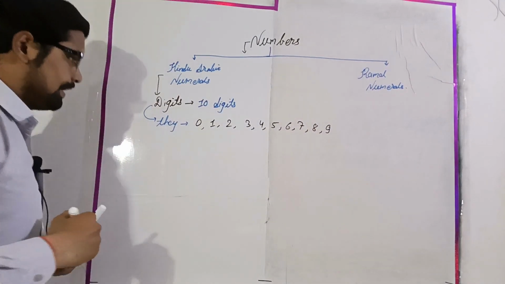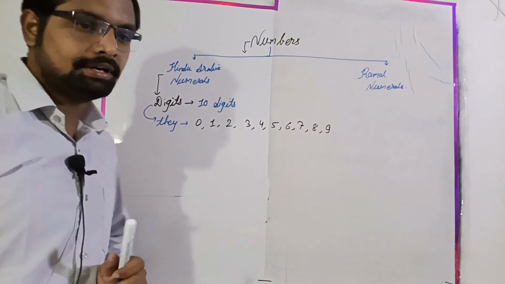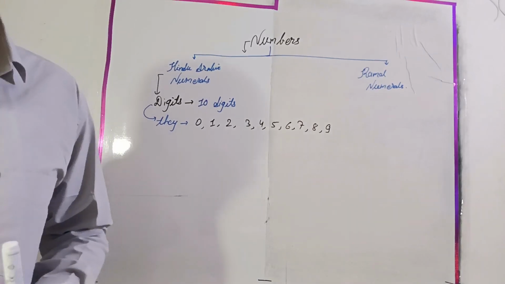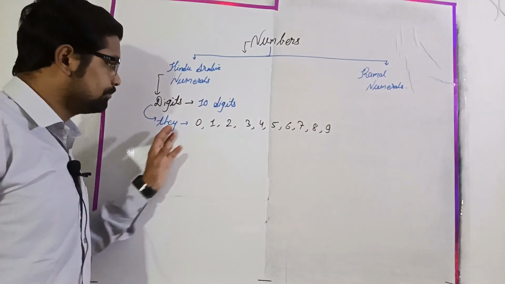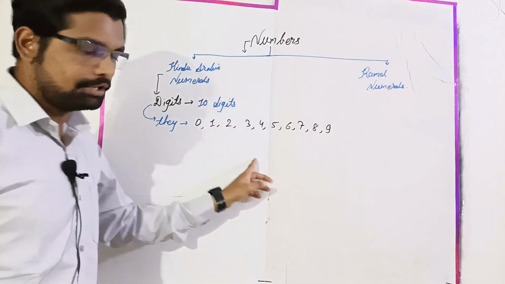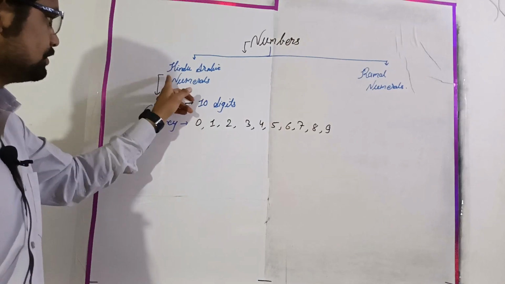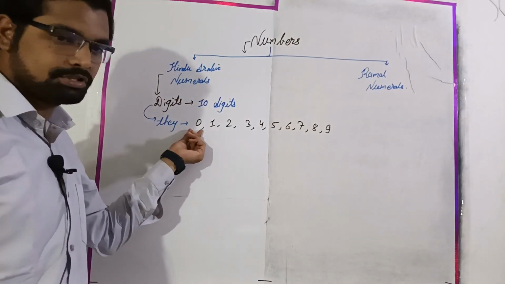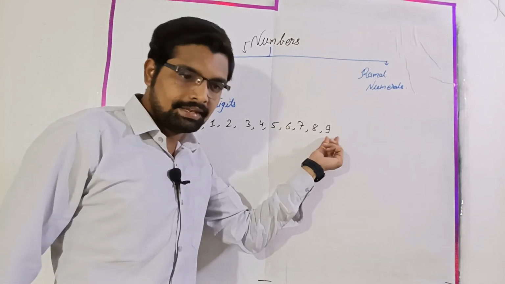And I said that any number which you see, all numbers are formed with the help of these 10 digits. The digits in Hindu Arabic numerals start from 0 and go till 9.